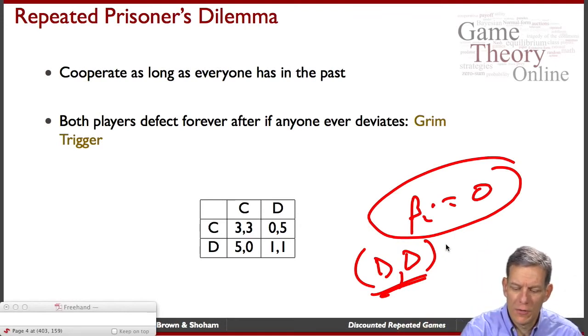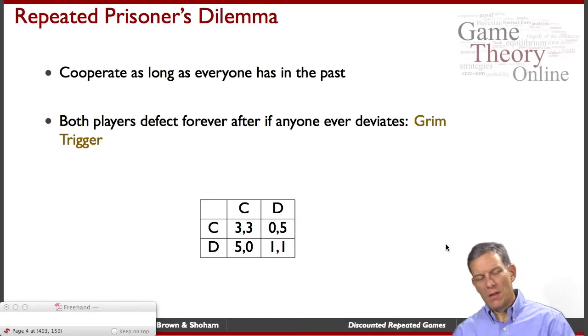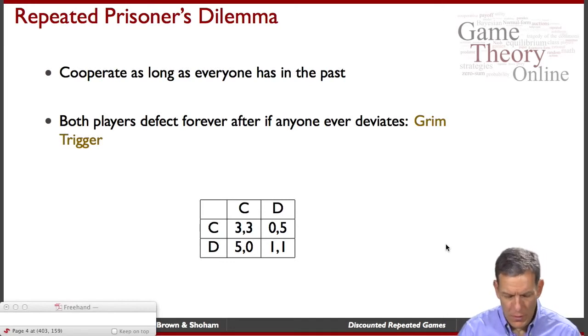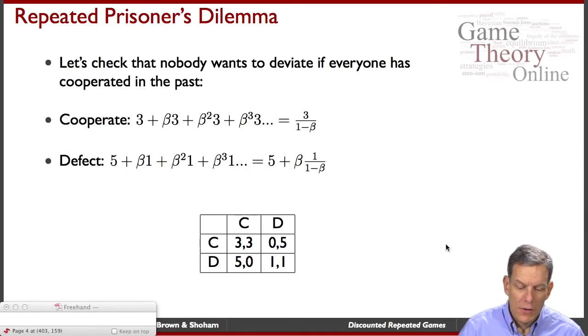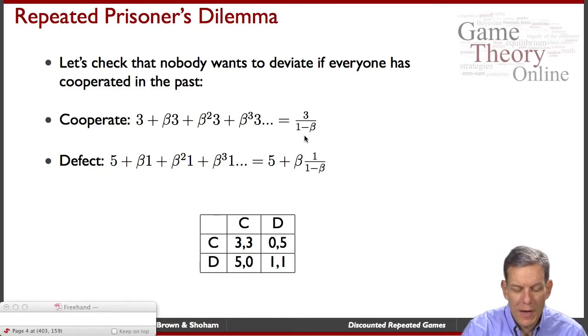So the question here is, for which betas can we sustain this kind of strategy, which is cooperate as long as everyone has, and if cooperation breaks down, then we just say forget it. We're going to defect forever after. Okay, let's have a peek. If you cooperate, and the other player's cooperating, if no one's failed to cooperate in the past, what do we get?